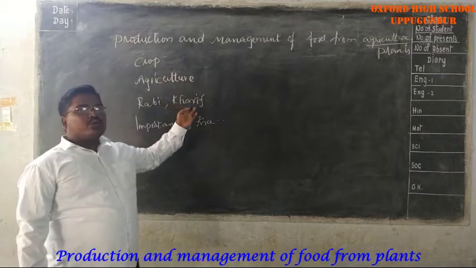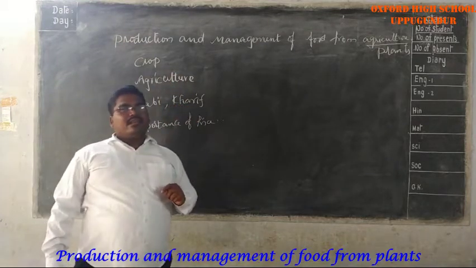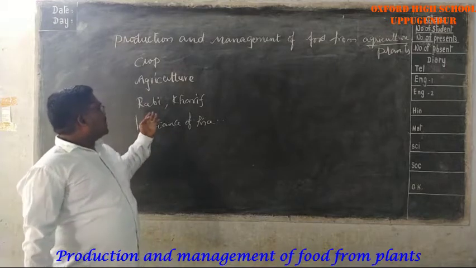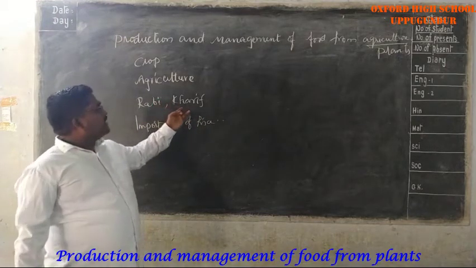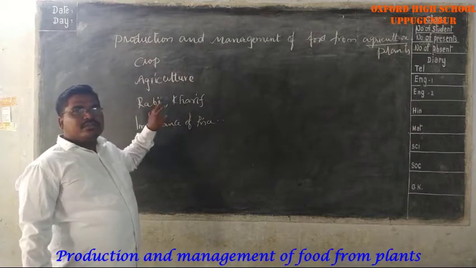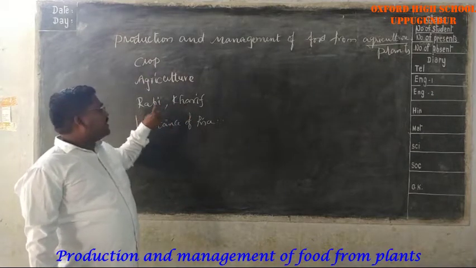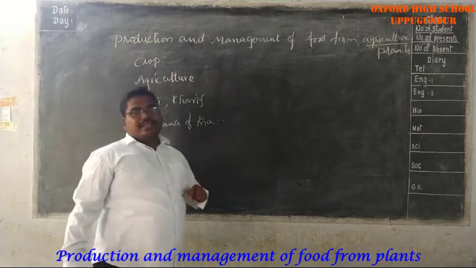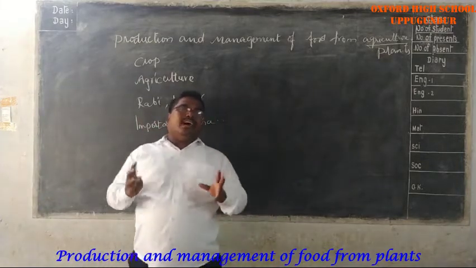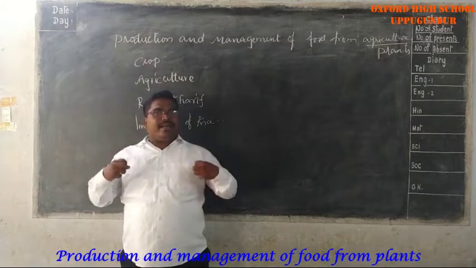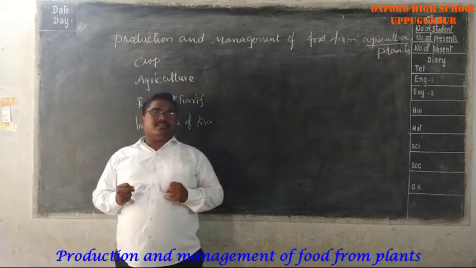The crops which are grown in the winter season are Rabi crops. The crops which are grown in the summer and rainy season are Kharif crops. And the importance of rice: we all know very well that the growing of paddy is associated with our life practices.